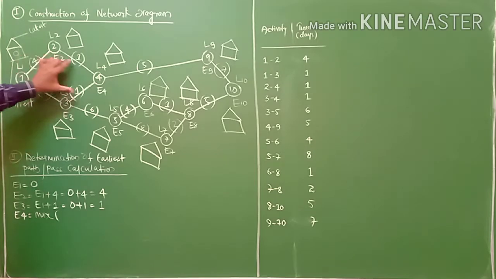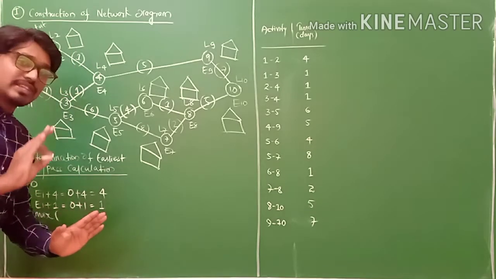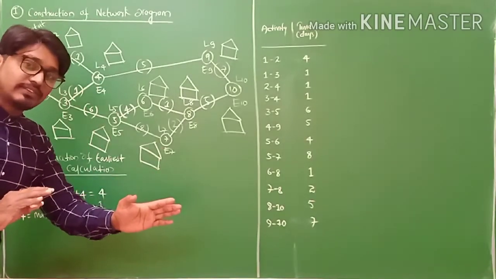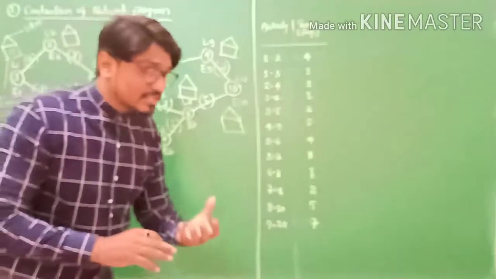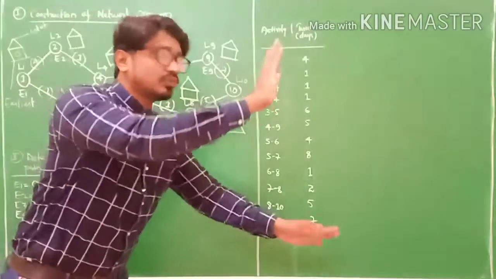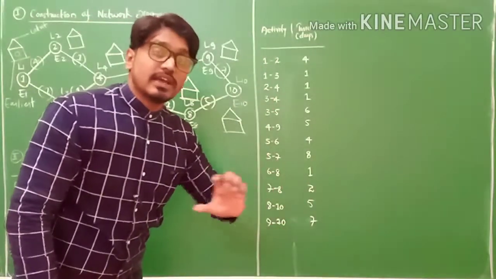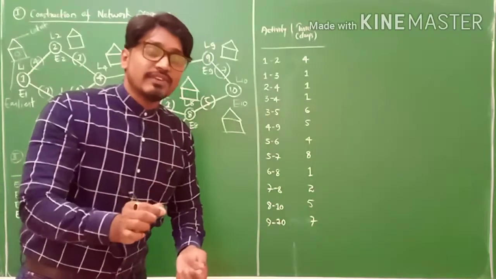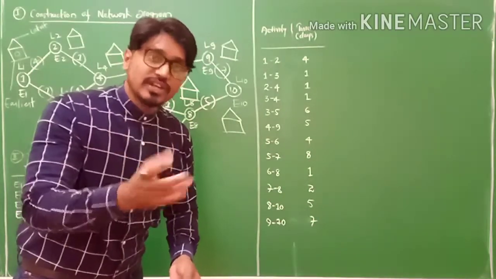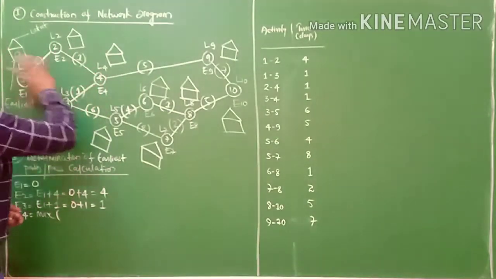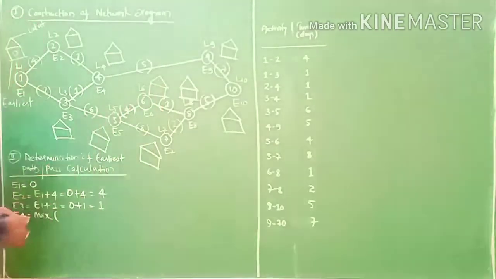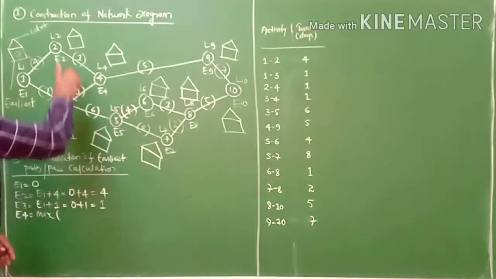This is called merge event. So when two activities are connected to a particular event, it is called a merge event, and forwarding the activity to further activities is called a burst event. Merge event, burst event, very important to understand here. This is nothing but the merge, and this is nothing but the burst. Right? I'll explain burst afterwards.